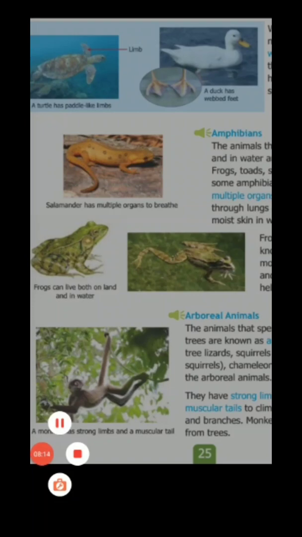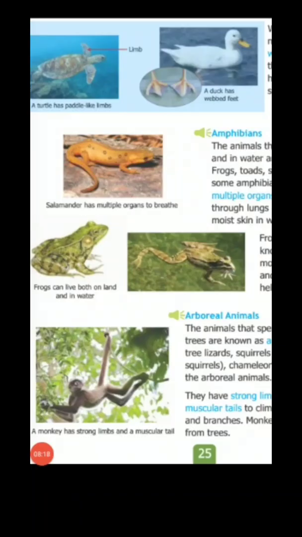Frogs, toads, salamanders and tortoises, etc. are known as amphibians. They have legs to move on land and also to swim in water. They have lungs to breathe on land, while in water they breathe through their moist skin.